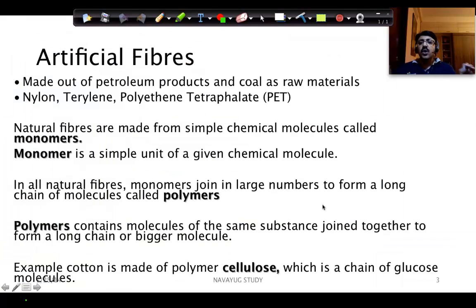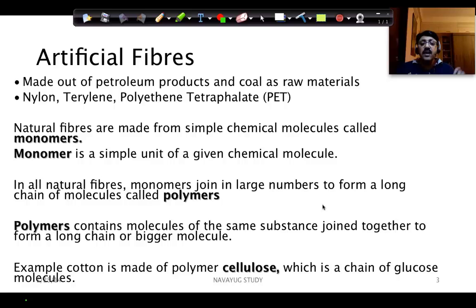Okay, so even if you look at the natural fibers, right, the natural fibers are also produced the same way. It has got a monomer and there is chaining of these monomers together to form a polymer. The same concept that we found in natural fibers is what we are trying to use for artificial fibers, right? Same concept.